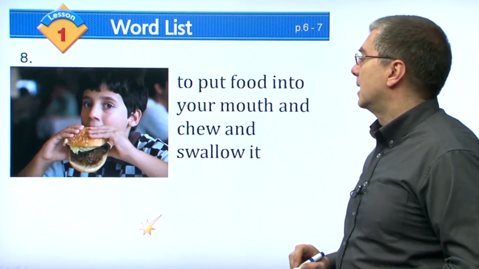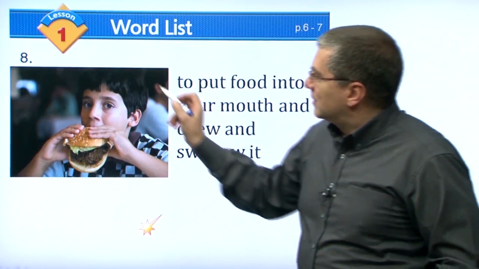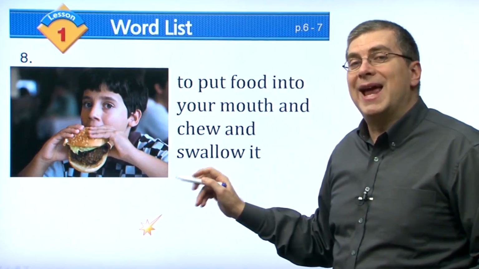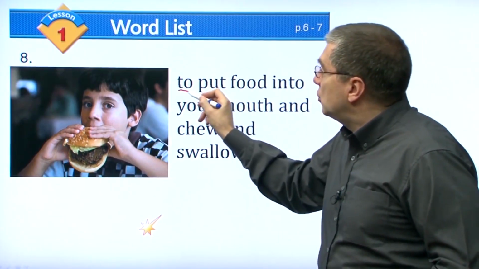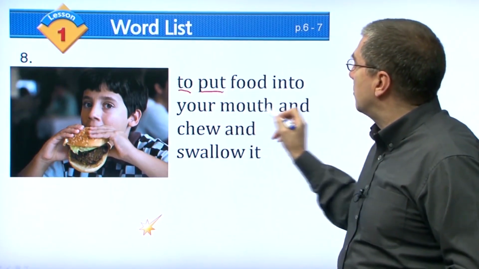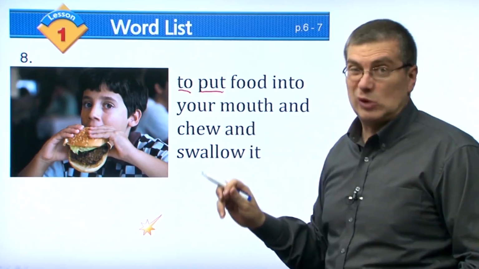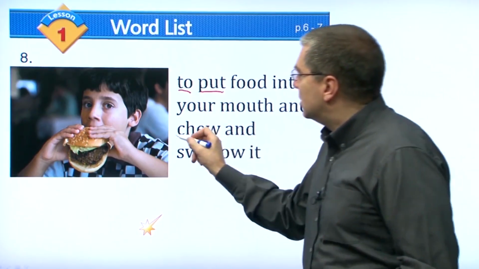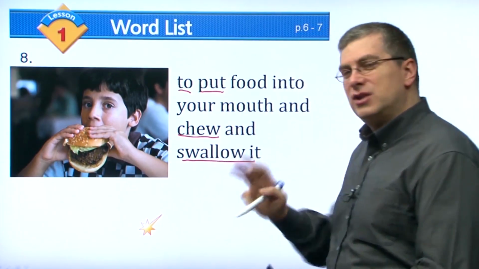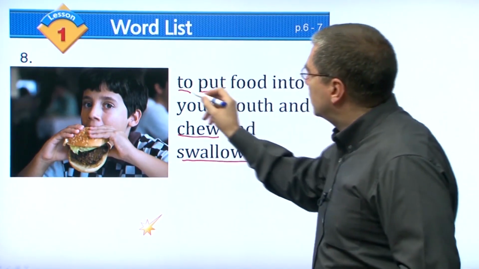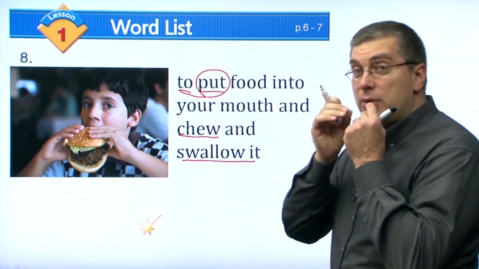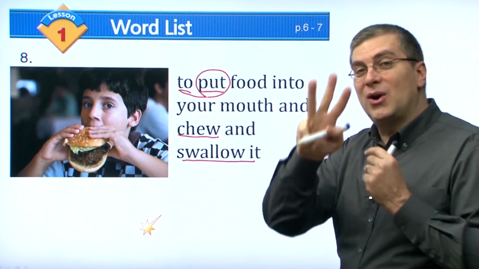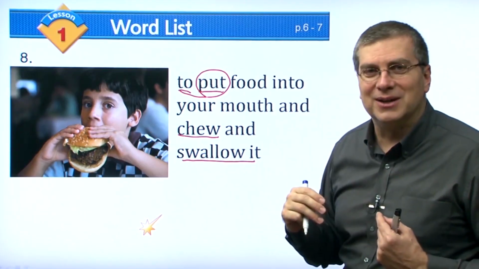Okay. Now, here we have an action. It's not a noun. We're looking for a verb, an action. To put food into your mouth and chew and swallow. So you chew it and you swallow it. Actually, you do three things, right? First, you put it in your mouth. Second, you chew it. And third, you swallow it, right?